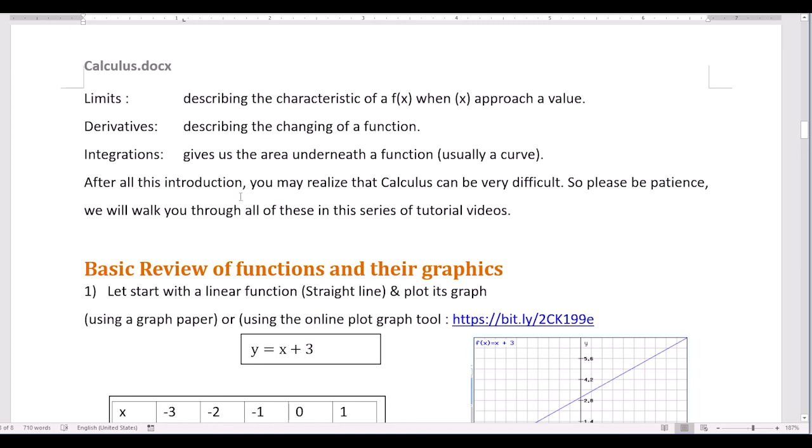After this introduction, you may realize that calculus can be very difficult. So please be patient. We will walk you through all of this in this series of tutorials. Thank you very much. Goodbye.